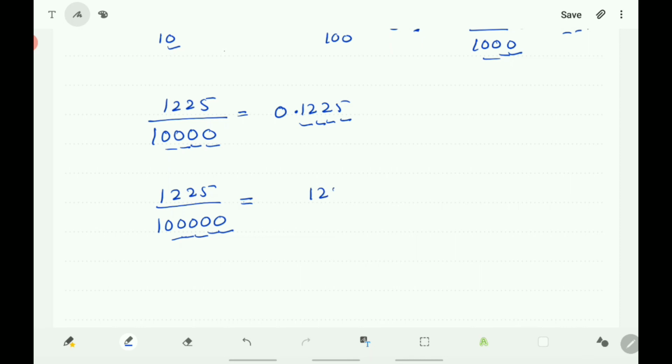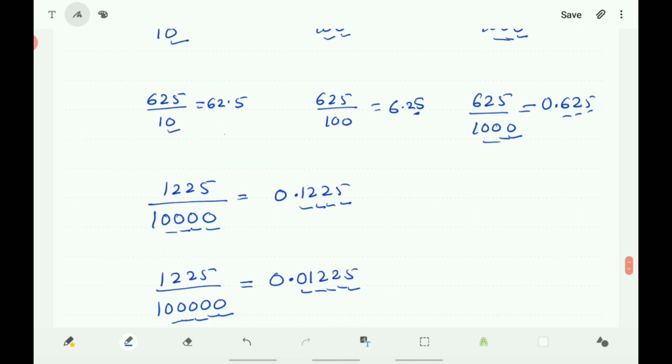So 1225, here 4 digits are there. Put one more 0, it becomes 5 digits. Here the point comes. So it is 0.01225. So this is one of the easiest methods to convert the fractions into decimals if there is a denominator 10, 100, 1000, and so on.